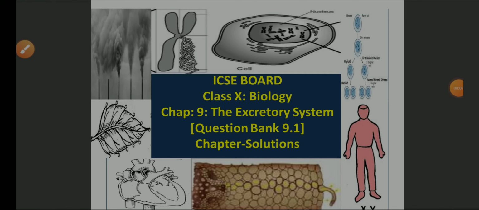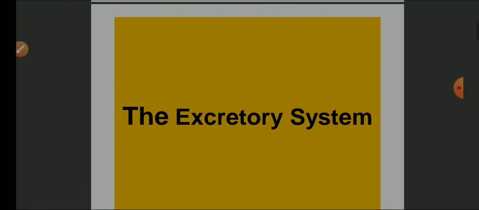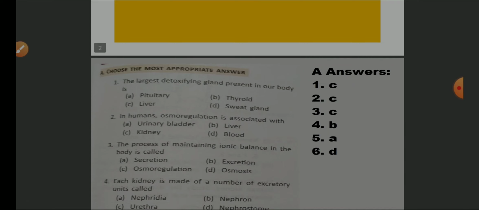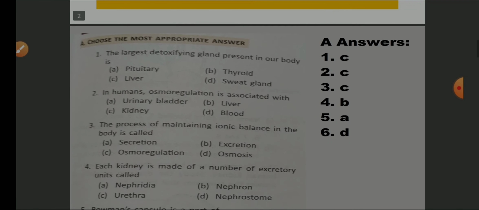Hello students, welcome to ICSE Board Class 10 Biology, chapter the excretory system, and we are going to solve the questions from the textbook, that is textbook question answers, the question bank chapter solutions. We have already completed the excretory system, so let us solve the question answers of the excretory system. The first one is the multiple choice questions.